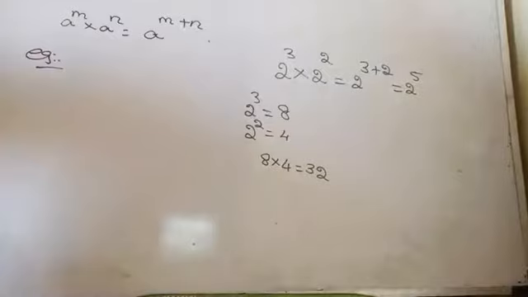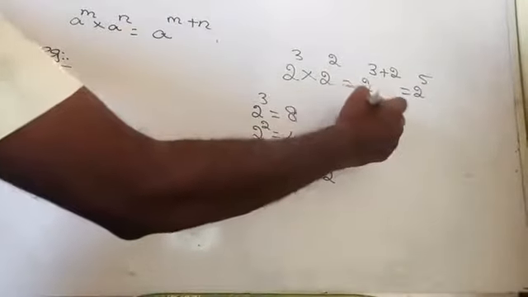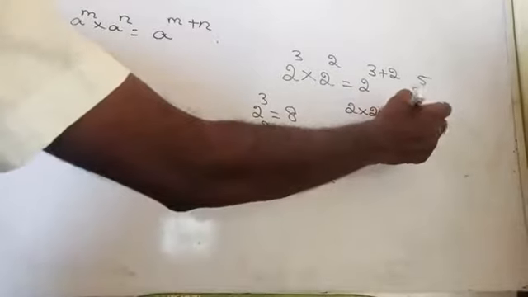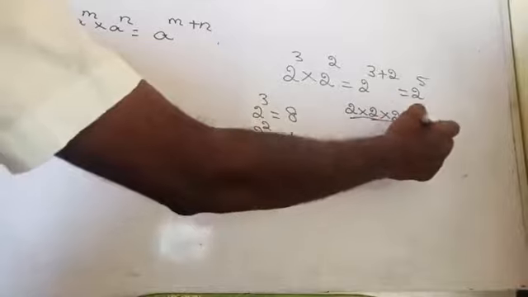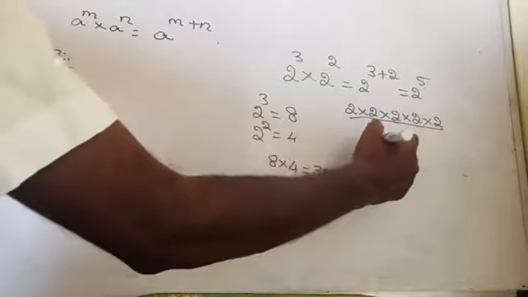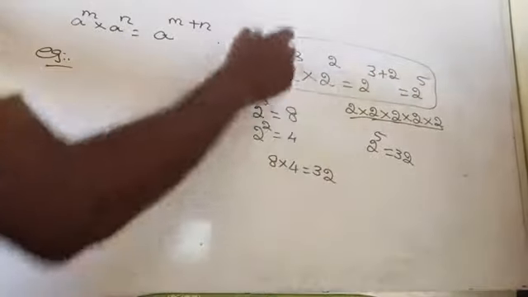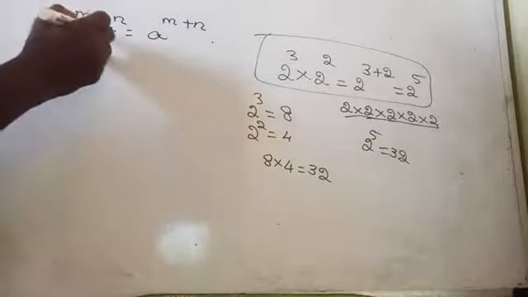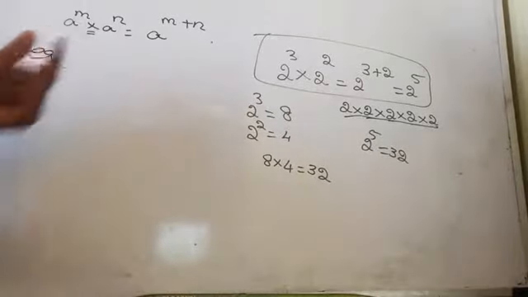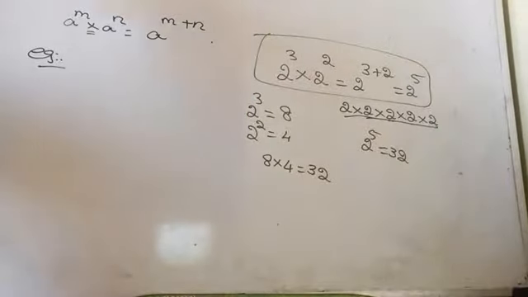What is the meaning of 2 to the power 5? You have to multiply 2 five times: 2 into 2 into 2 into 2 into 2. So 2 twos are 4, 4 twos are 8, 8 twos are 16, 16 twos are 32. So 2 power 5 is 32. That's what a power m into a power n is: a to the power m plus n. Please remember, if it is multiplied, when we have the same base with different exponents, we can express it as a to the power m plus n.